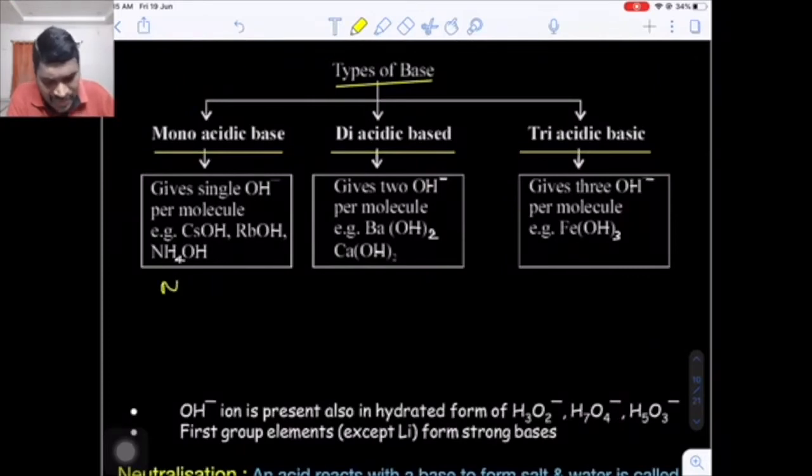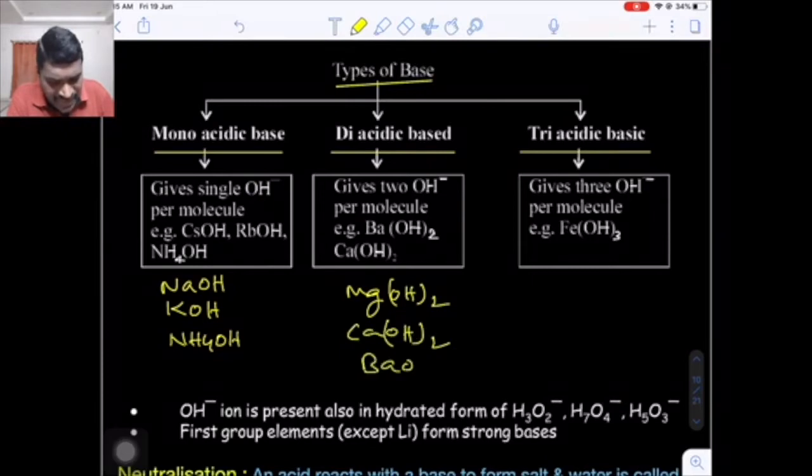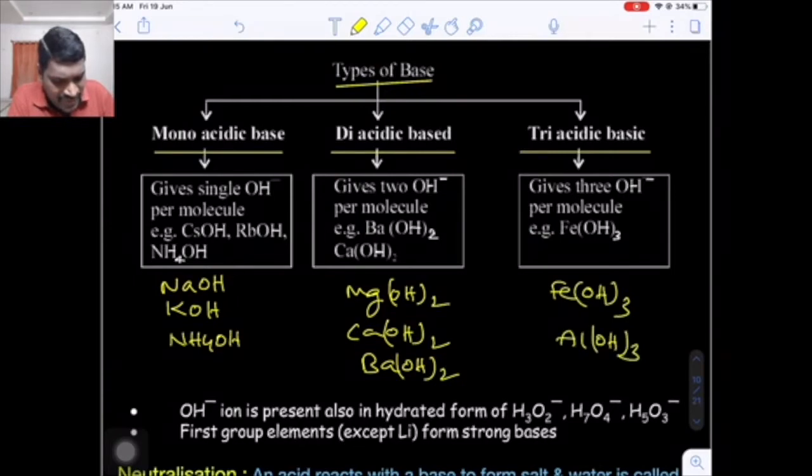Now these are some examples given to you. Sodium hydroxide is the best example for a monoacidic base, or potassium hydroxide. Even ammonium hydroxide or ammonia is also a monoacidic base. In case of diacidic bases, magnesium hydroxide, calcium hydroxide and barium hydroxide are good examples. For triacidic bases, the best examples are ferric hydroxide and aluminum hydroxide.